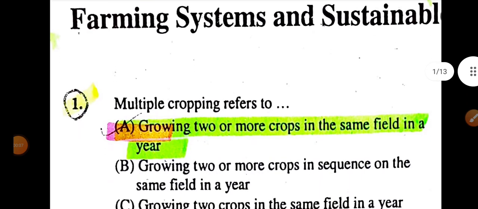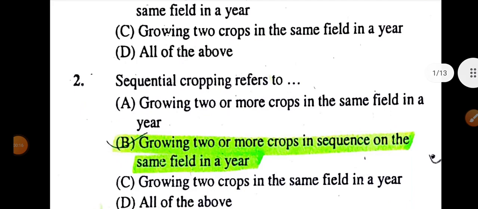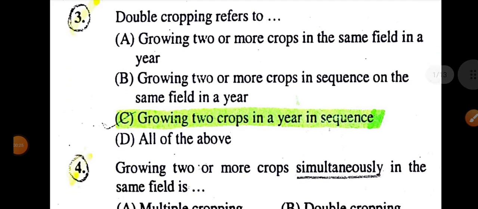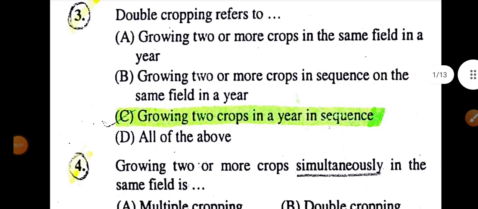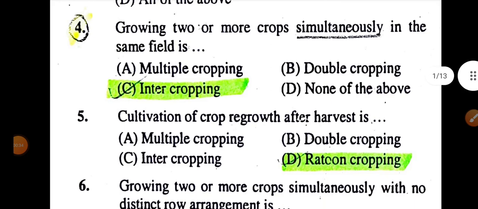Farming system and sustainable agriculture. Multiple cropping is referred to growing of two or more crops in the same field in the year. Sequential cropping is referred to growing of two or more crops in a sequence on the same field in the year. Double cropping is referred to growing of two crops in a year in a sequence. Growing of two or more crops simultaneously in the same field is intercropping.